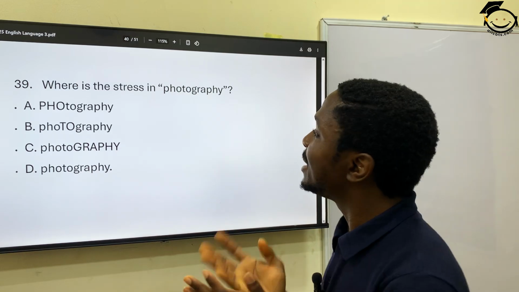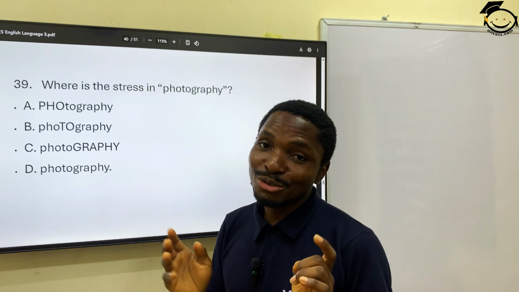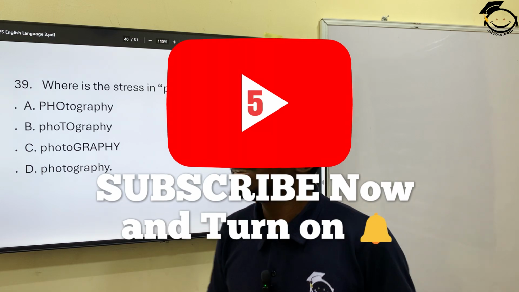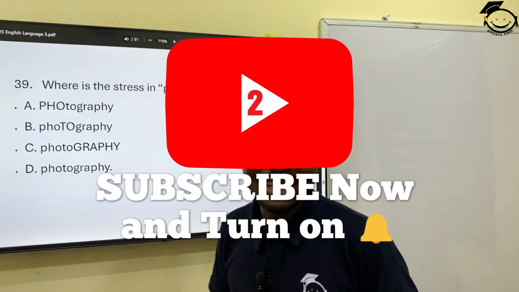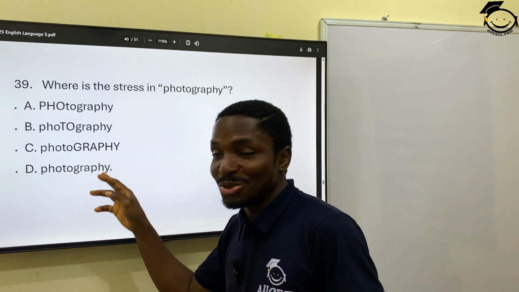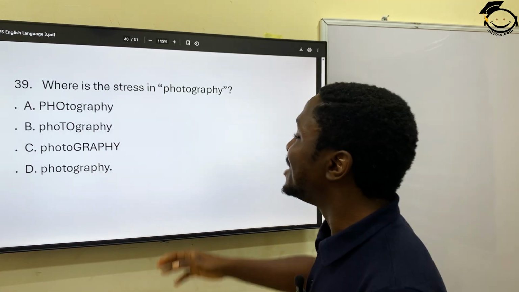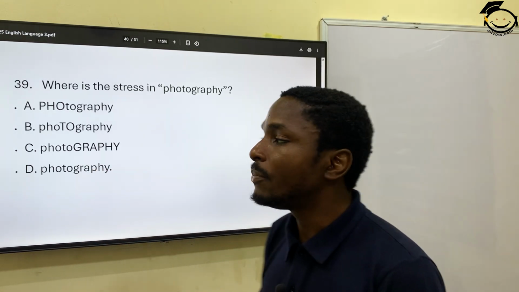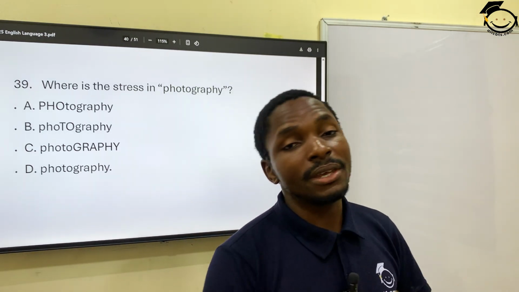Where is the stress in photography? Question 39. I will take it the way I was supposed to take it in secondary school. Photography. Photography. Photography. Photography. Okay, this should be photography. Actually, it's on whatever is on the fee, the last syllable there, the fourth syllable. I'm going for photography.